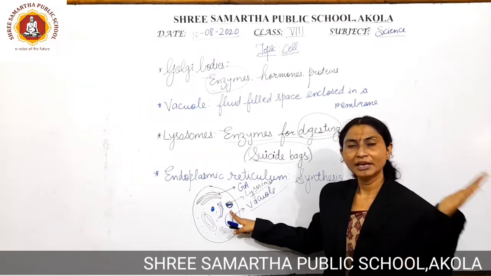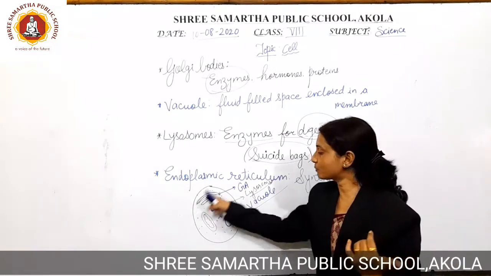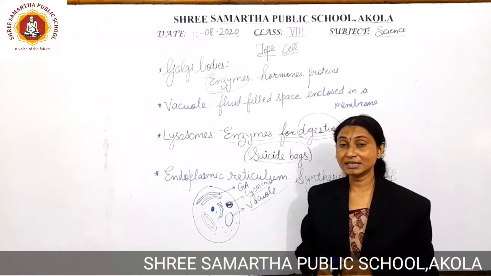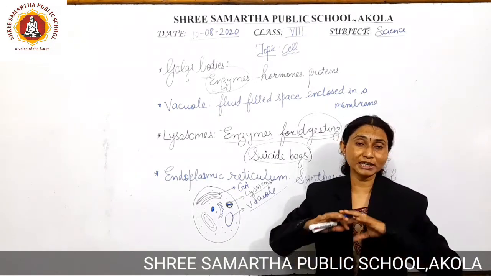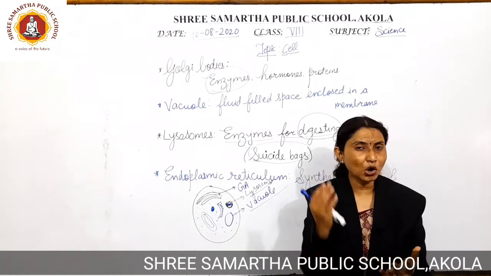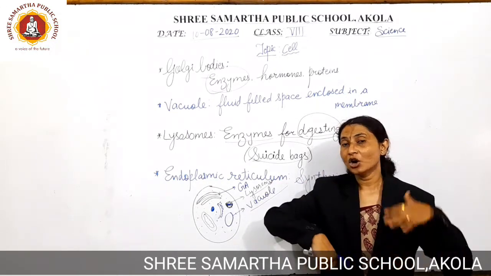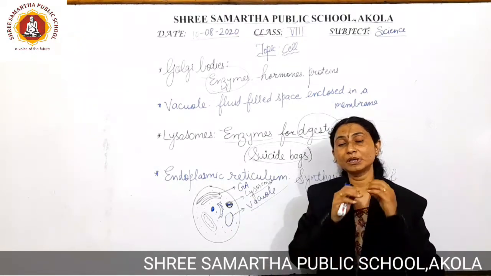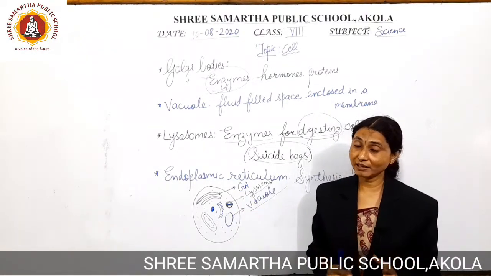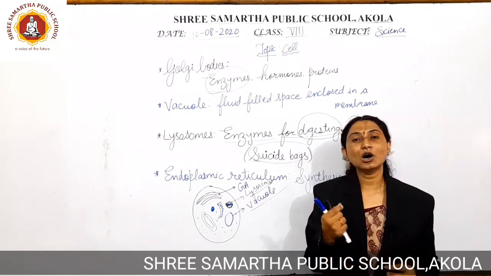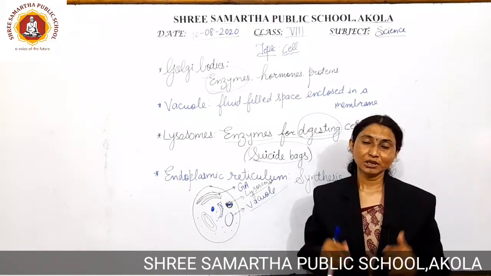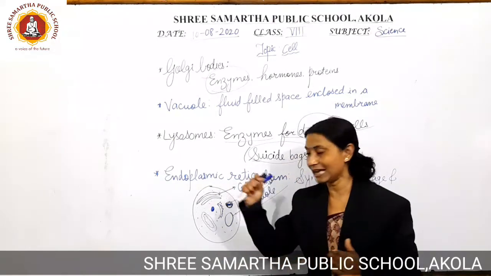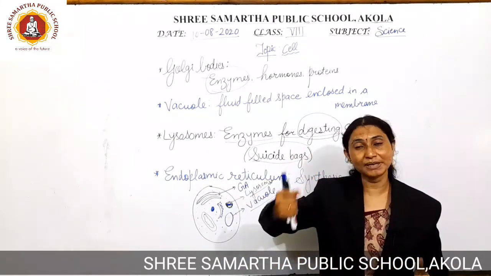Now, if a condition comes that this particular cell is not getting nourishment, not getting water content, not getting mineral content, or because of some internal or external barriers this cell is not able to survive, then these lysosomes are going to take the decision to destroy the complete cell, to digest the complete cell.